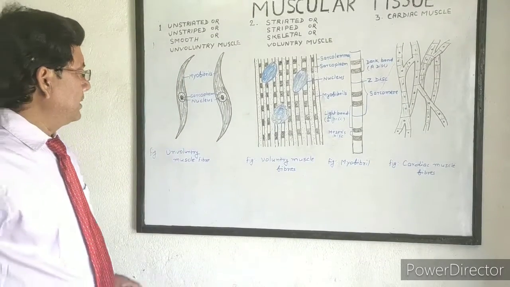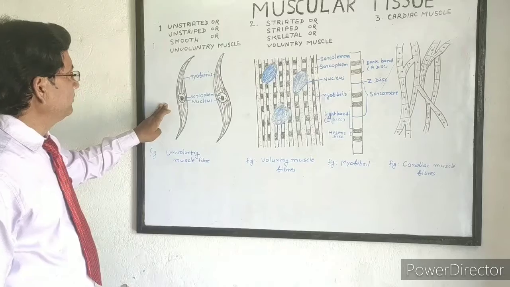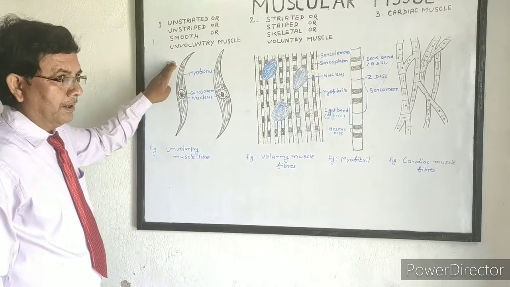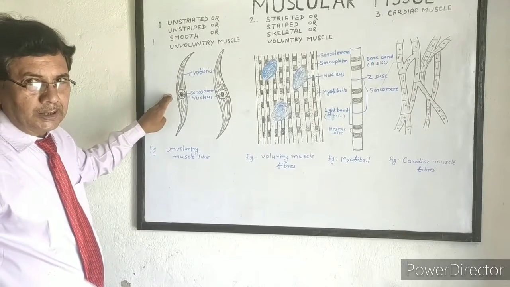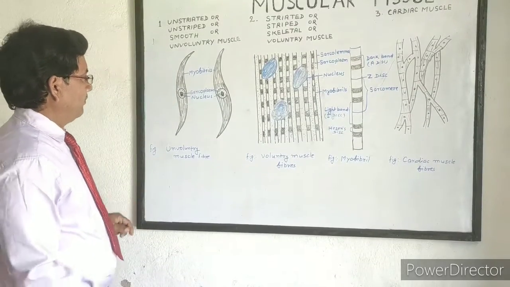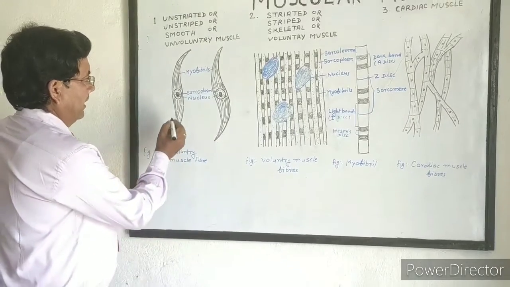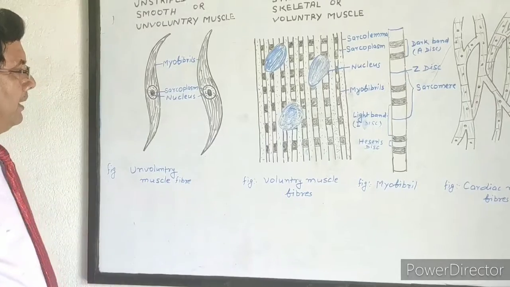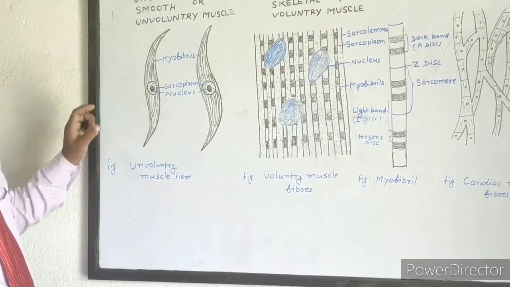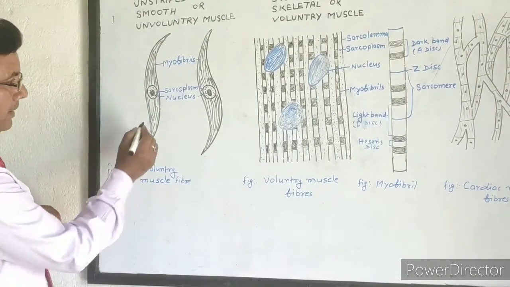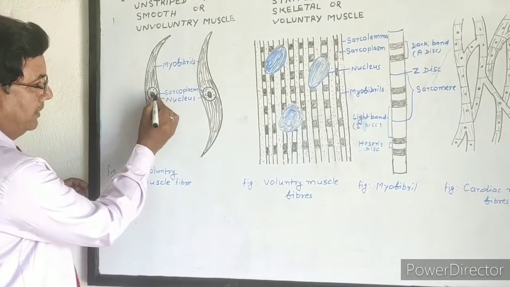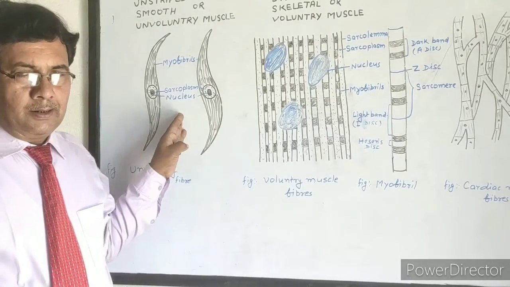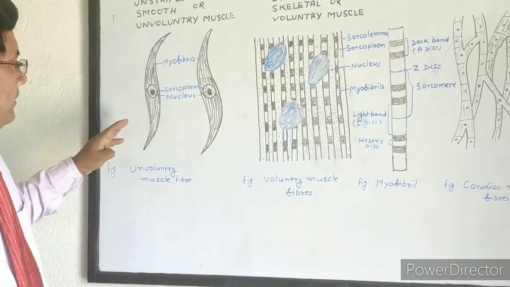Now we see the structure of the unstriated muscle fiber. Each muscle fiber is spindle shaped. The muscle fiber has a single nucleus surrounded by some cytoplasm, which is called sarcoplasm.